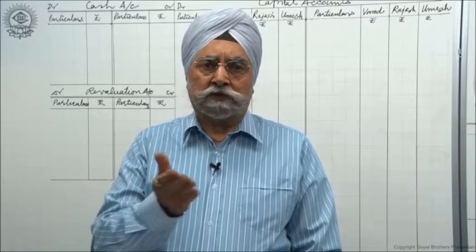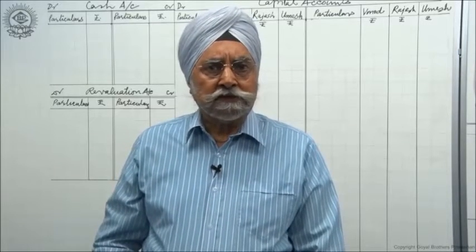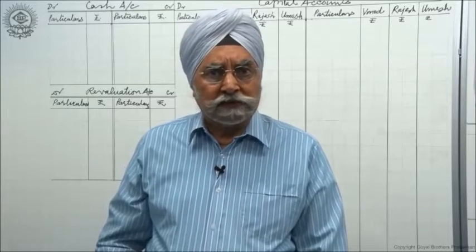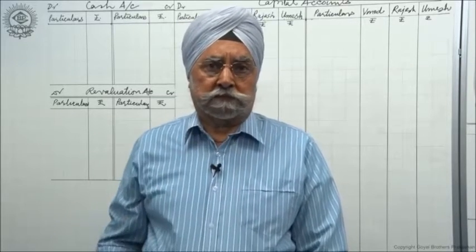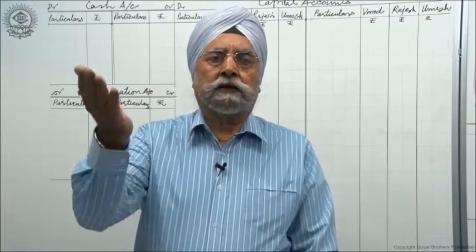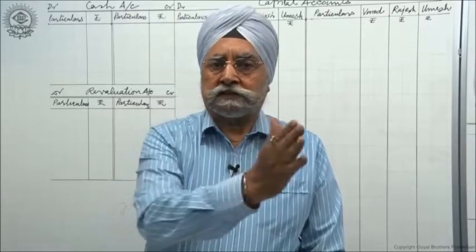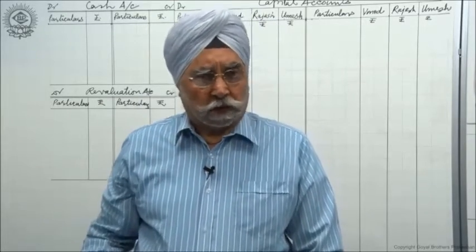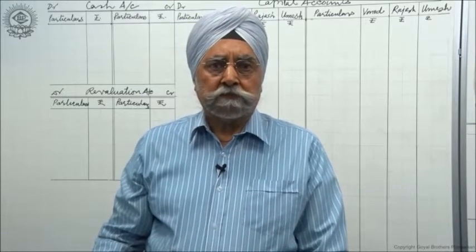The capital accounts will have to be adjusted now. Earlier, A's capital is 3 lakhs, B's is 2 lakhs. Now they want that the capital should be 6 lakhs and should be equal. That means A's capital is already 3 lakhs, only B will have to bring 1 lakh of rupees more to make it 3 lakhs.